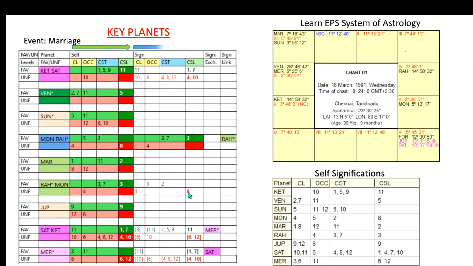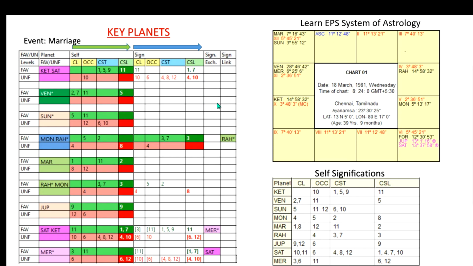So when we are studying each planet's signification, we have to study favorable left to right. We also have to study what support it is getting from the sign columns. Favorable has to be studied first, and then we can study the unfavorable strength, whether the self favorable strength is further supported by the sign columns, and whether the unfavorable is present and further supported by the sign columns.